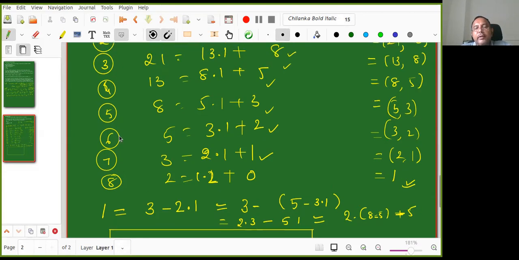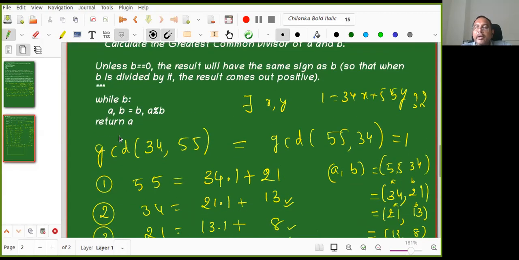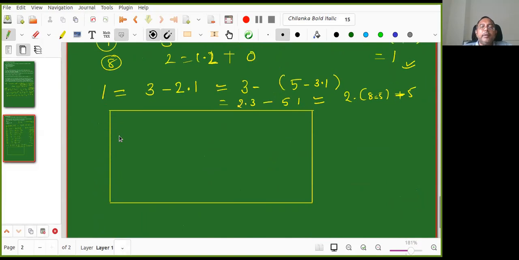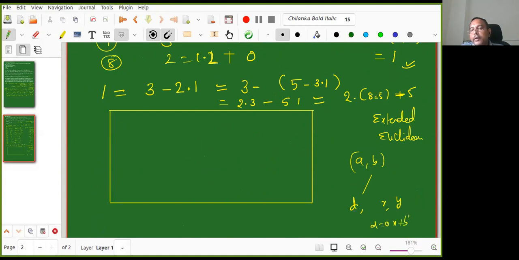This is one more algorithm we are giving. So it is possible to find x and y also, and it is true. But we'll prove it later in a much better way. This algorithm is called the extended Euclidean algorithm. It not only gives the GCD, it will output D as well as x comma y. That means D is the GCD and D is equal to AX plus BY. It computes D in this process, and it will go back and express D in terms of x and y. That is called the extended Euclidean algorithm.